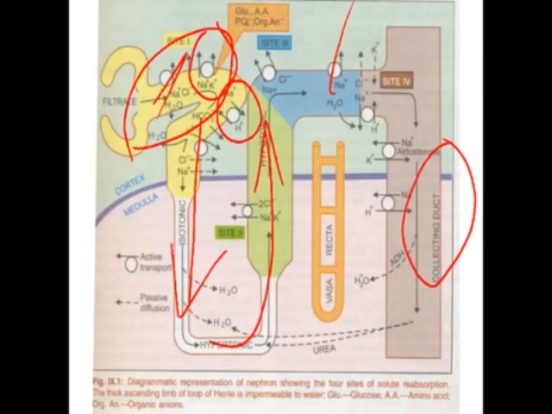This is the descending loop of Henle, from which reabsorption of water takes place. Then it goes to this green colored part, which is called the ascending loop of Henle. In the ascending loop of Henle there is one symporter, or co-transporter, the 2-chloride sodium potassium transporter. Through this transporter, two chloride ions, a single sodium ion and a single potassium ion enter the blood. That is the reabsorption of these ions.